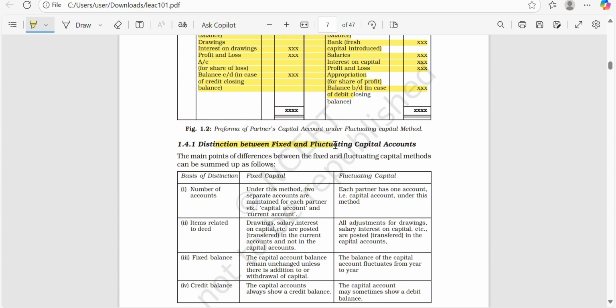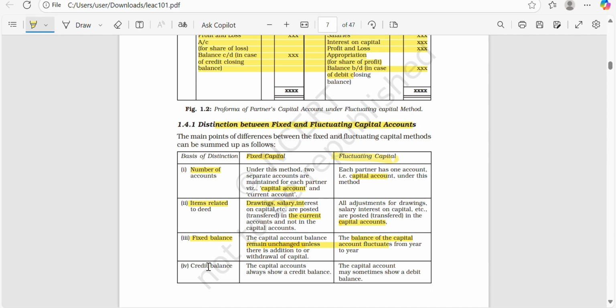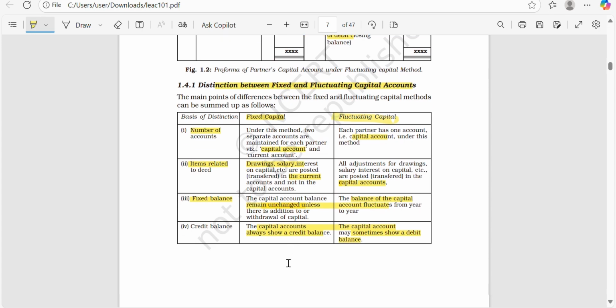Next is the distinction between fixed and fluctuating capital. How many accounts in fixed? Two accounts, capital and current account. Fluctuating, only one, the capital account. In fixed, items relating to drawings and everything else will be adjusted in the current account, and in fluctuating, everything will be adjusted in the capital account. In fixed, the balance remains unchanged. In fluctuating, it changes every year. The capital account always shows a credit balance, capital means credit balance. In fluctuating, it may sometimes come to a debit balance.